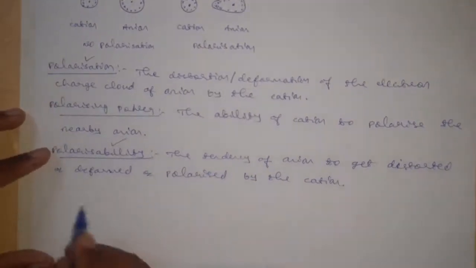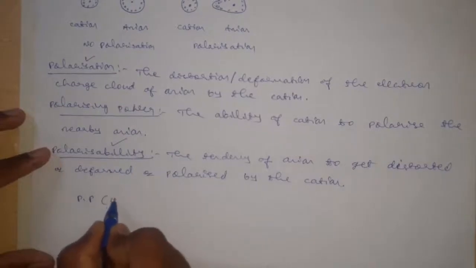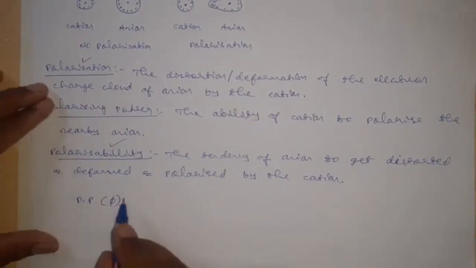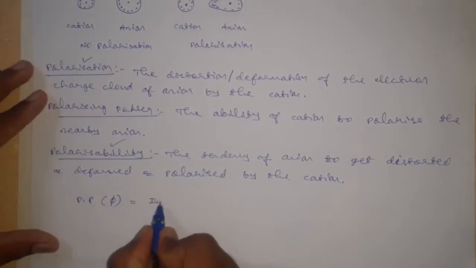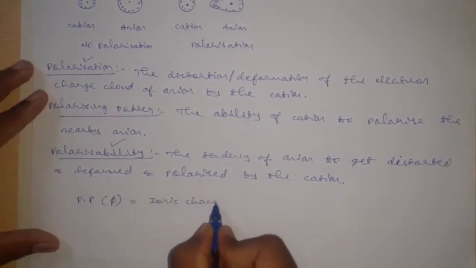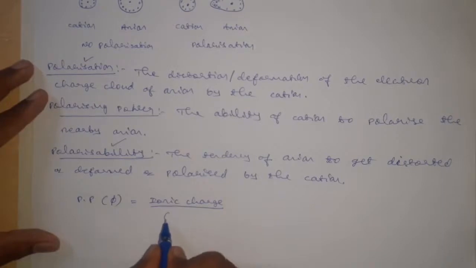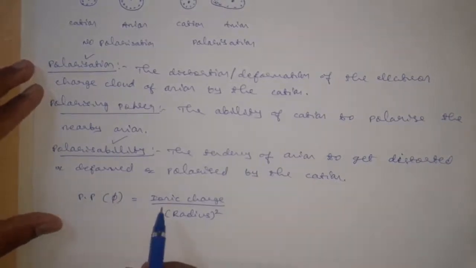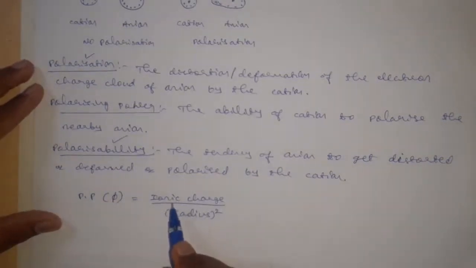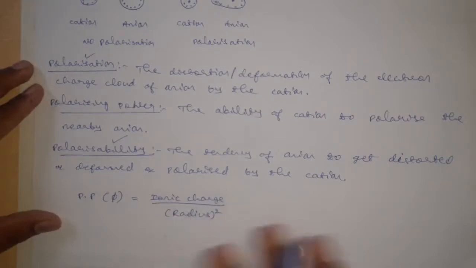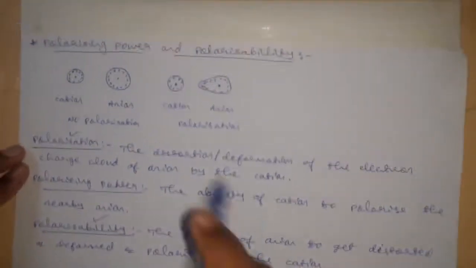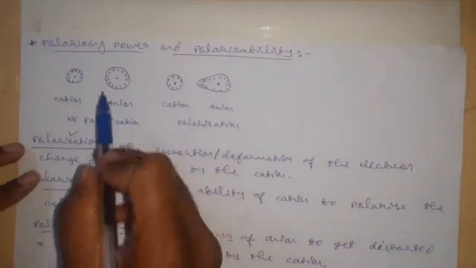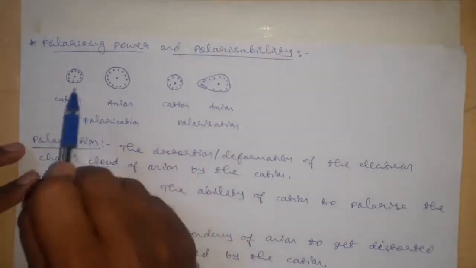The polarizing power of the cation is directly proportional to its ionic charge and inversely proportional to the square of its radius. Here we were discussing the formation of an ionic bond.